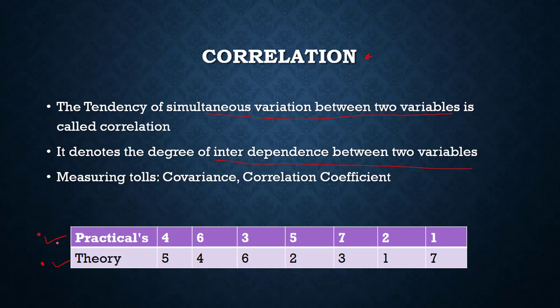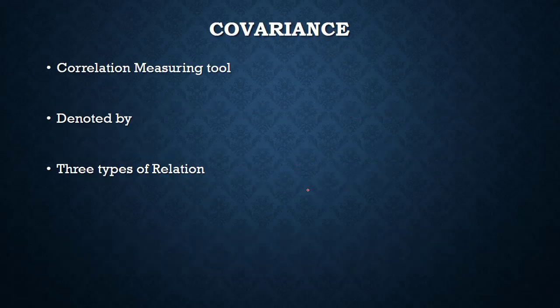The next part is how to get this correlation, how to get the relation between these two variables. We have two tools: one is covariance and the other is the correlation coefficient. These are the two important tools. Tools means, you can call it a calculator for finding the correlation. So let's see what covariance is first.